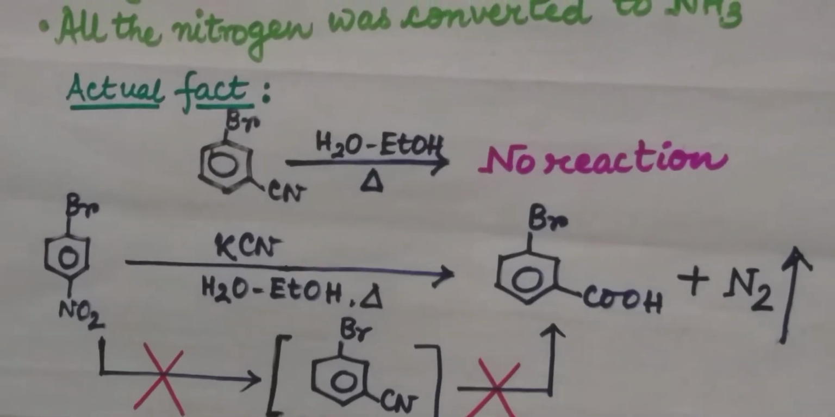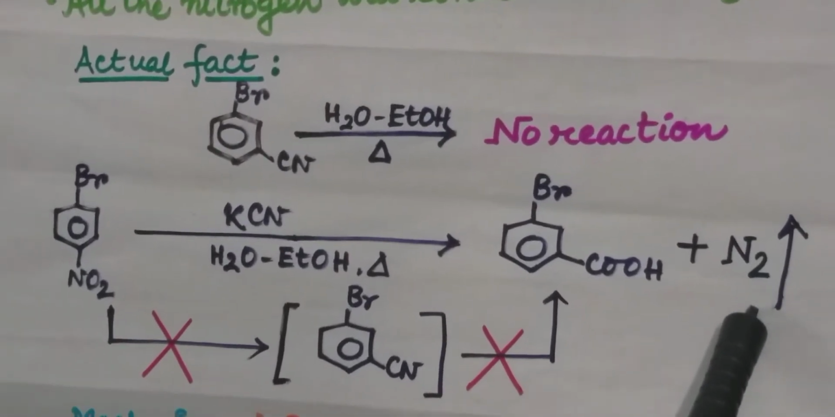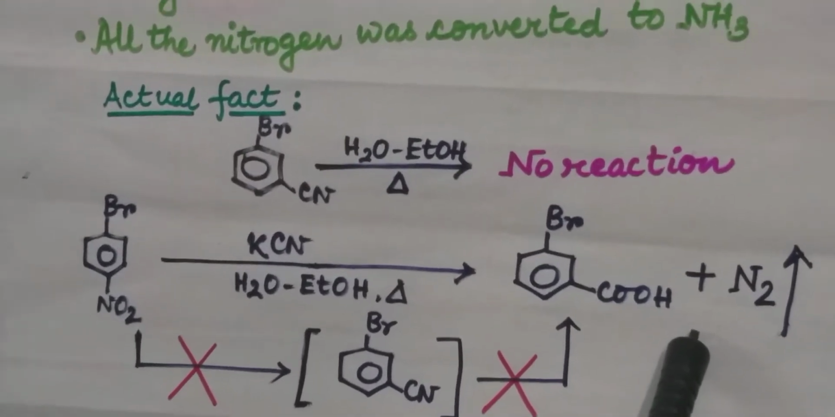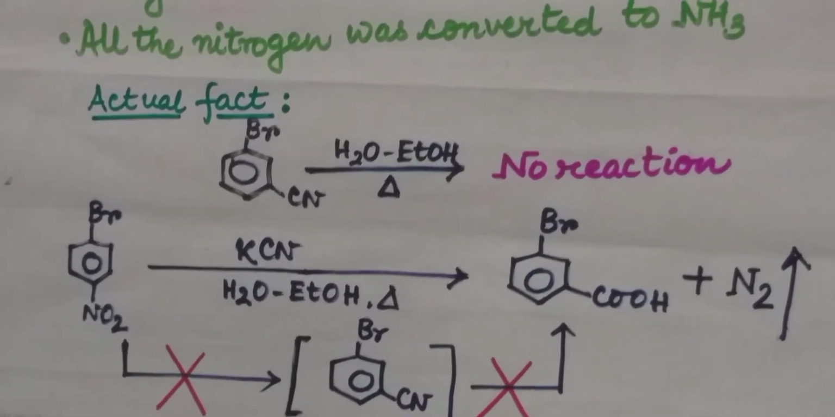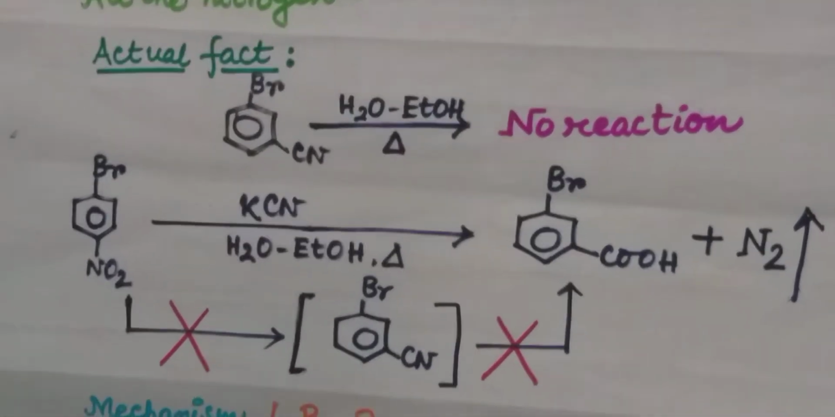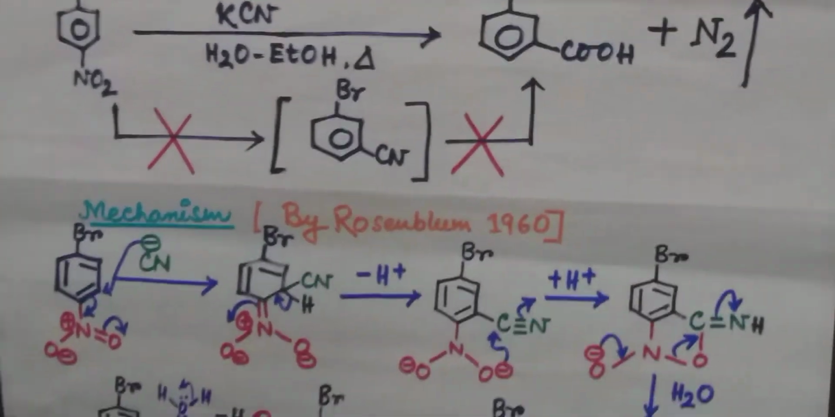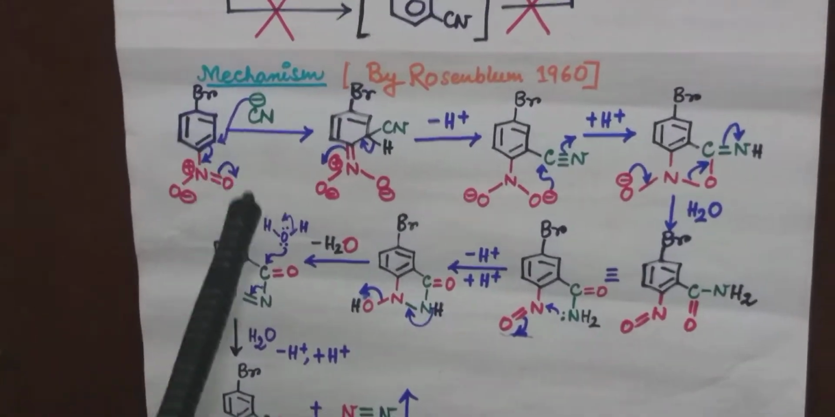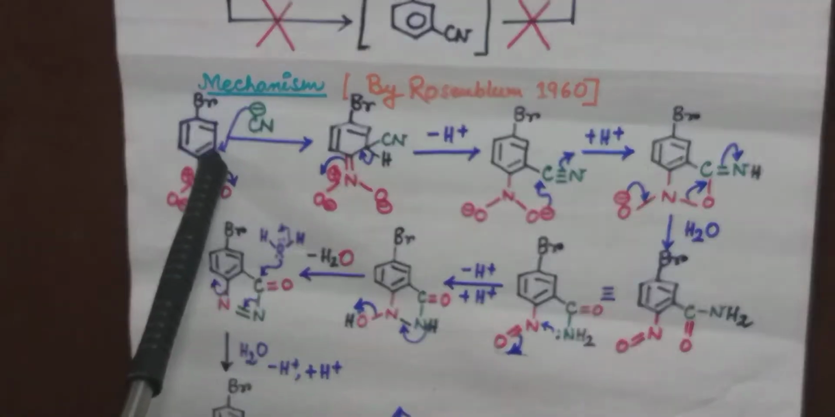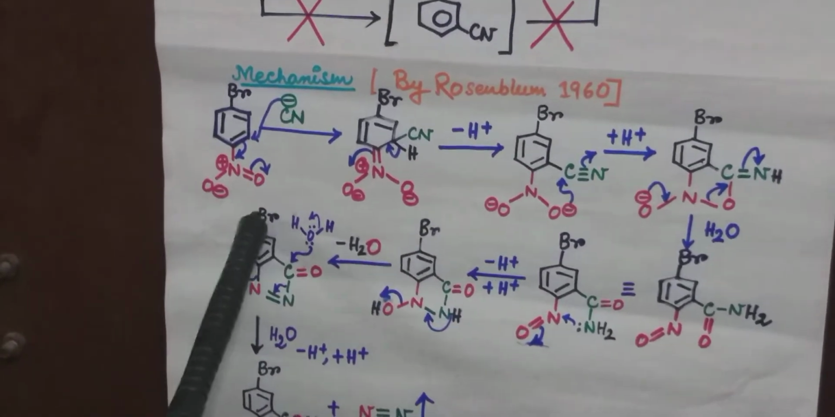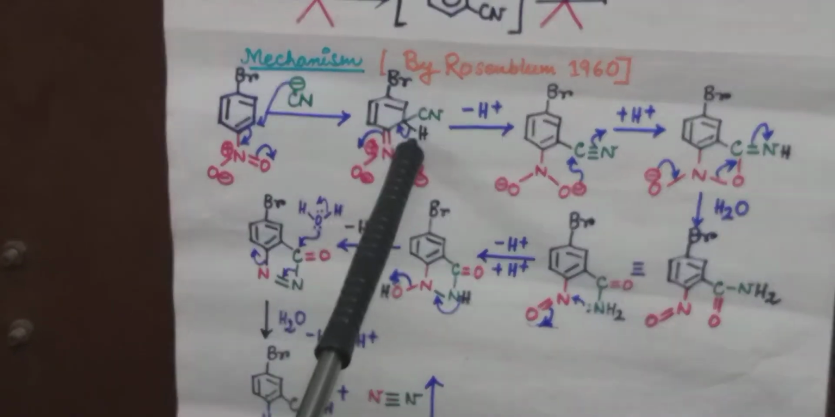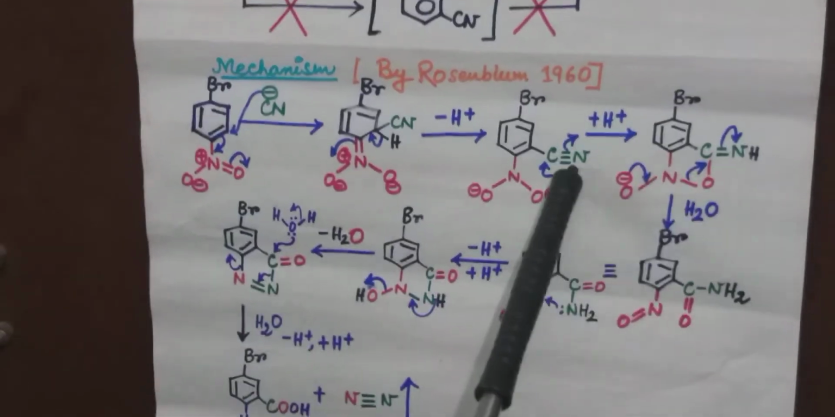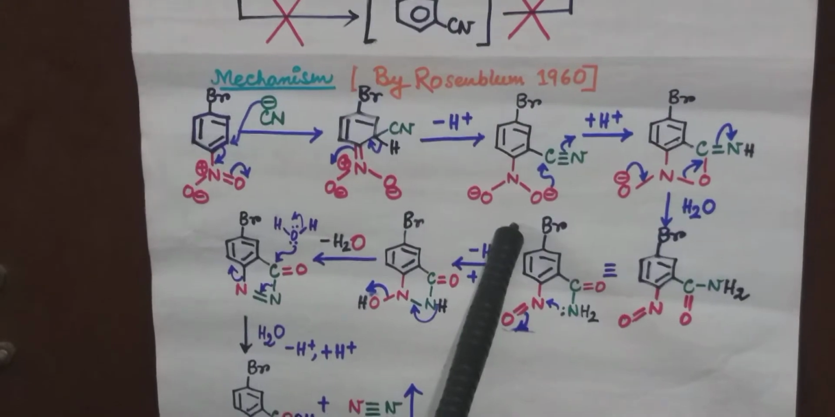Again, it was found that nitrogen was evolved during the reaction, which means there should be nitrogen-nitrogen bond formation during the reaction. So, keeping all these facts in mind, scientist Rosenblum proposed a mechanism. Let us see the mechanism. At first, nucleophilic attack takes place at the ortho position with respect to this nitro group. Then after aromatization, we will get this compound. In this compound, this cyano and nitro are very close to each other.